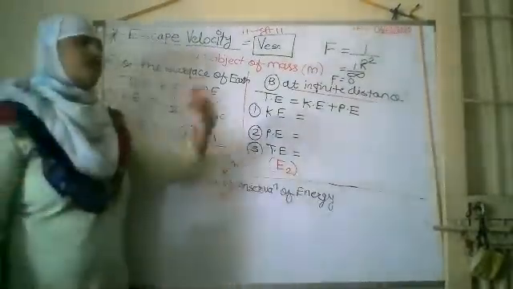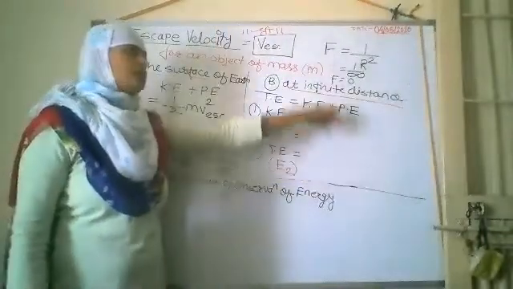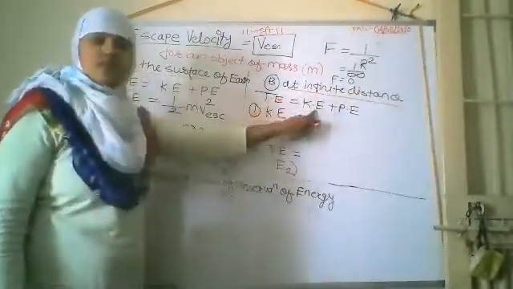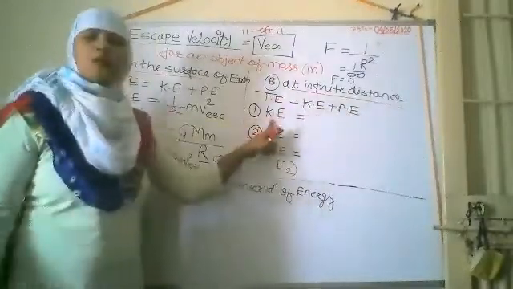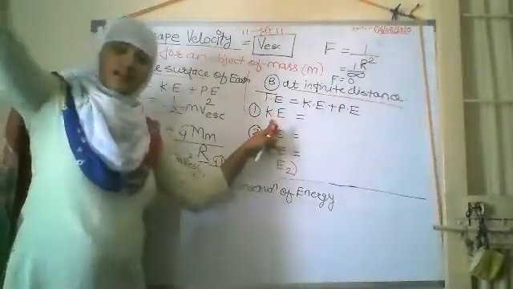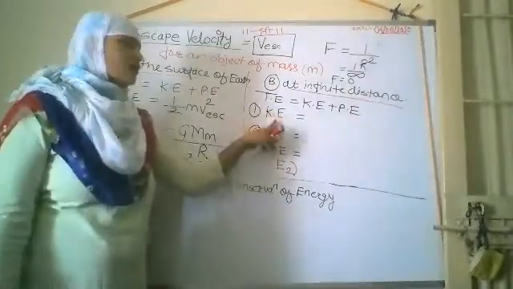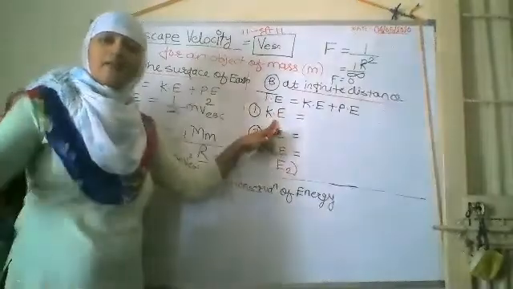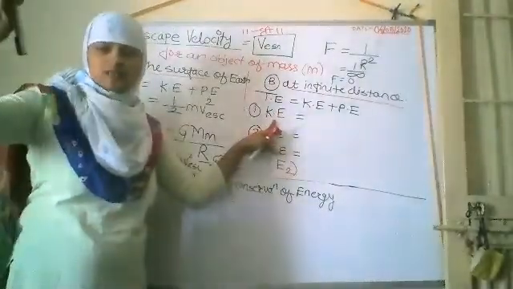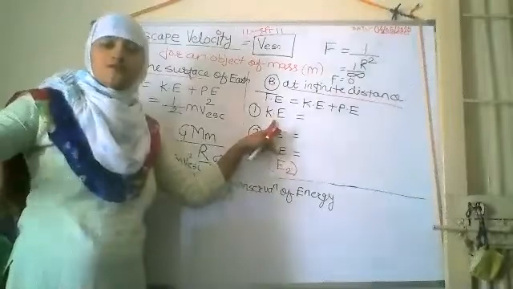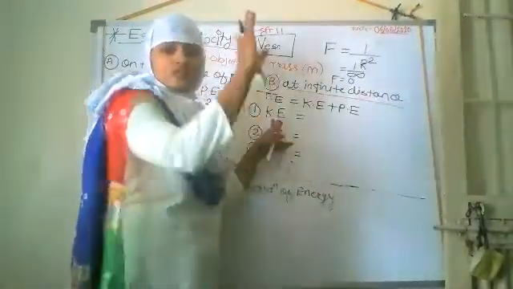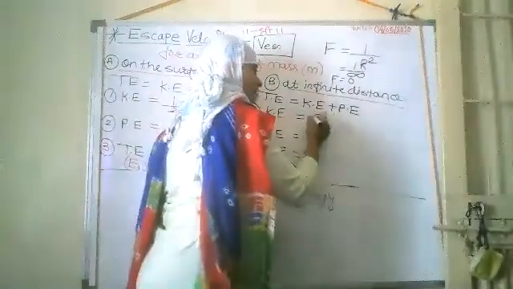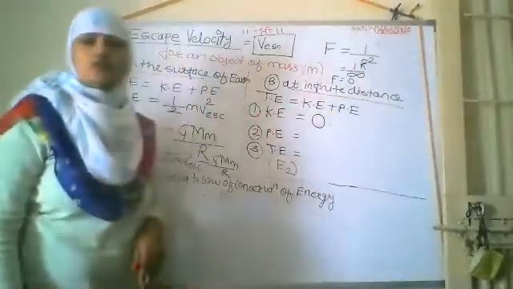So when the object reaches an infinite distance, what is the energy? Again we count the total energy there, that is the addition of kinetic energy plus potential energy. When our object travels at a particular height to infinite distance, after traveling infinite distance it will be at rest in space, because it has overcome the earth's gravitational pull. That's why the kinetic energy, half mv square, becomes zero after coming to rest. So kinetic energy tends to zero.